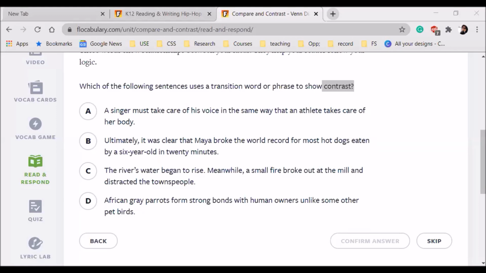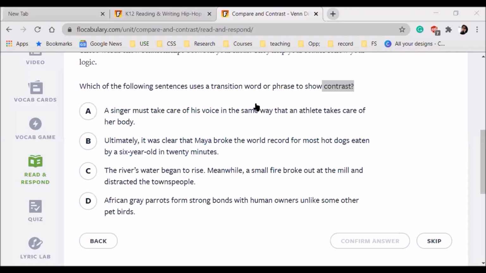Okay, so why C? Madam, because the river began to rise. The contrast word is "began to rise." Meanwhile, a small fire broke out at the mill at the same time, distracted the townspeople. Okay, so I was talking about all the transition words that are used and how one is contrast.